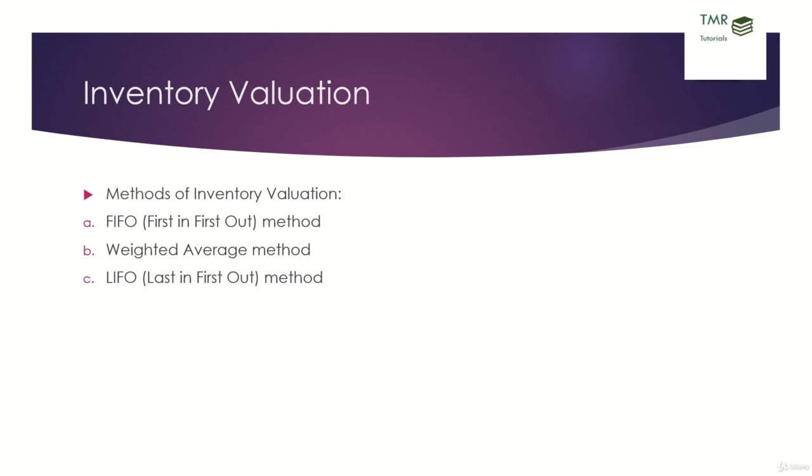Now let's look at the practical case and value Orange S1 phones. Now let's look at the purchases that are made by Mr. Works with respect to Orange S1 phones. He has bought 30 phones at $30 on 1st Jan, then he has bought 100 phones at $28 on 10th Jan, then he has returned 3 phones costing $30 on 15th Jan, and he has bought 40 phones at $24. Total he has bought 167 phones, and the sales that he has done during the year is 10, 10, then he had a sales return of 3, then he has sold 120. So total sales that he has done during the year is 137. So total closing stock will be 167 minus 137.